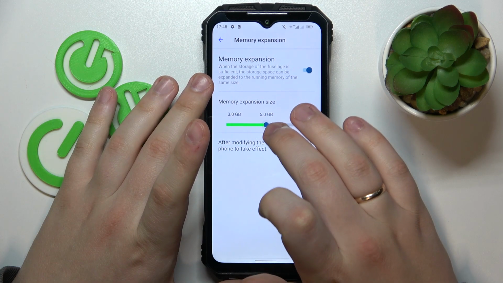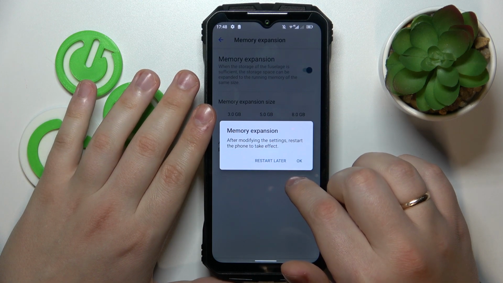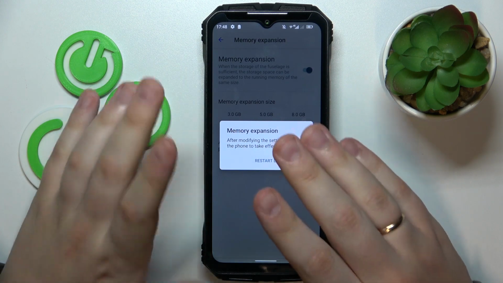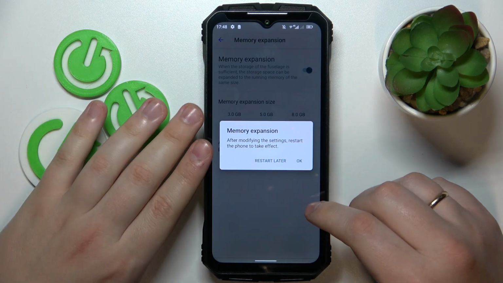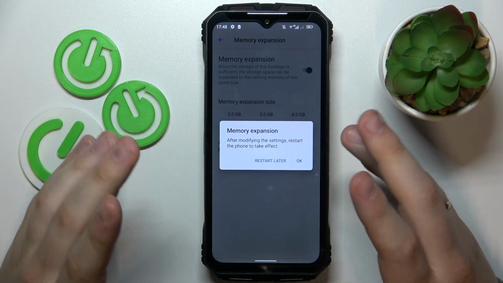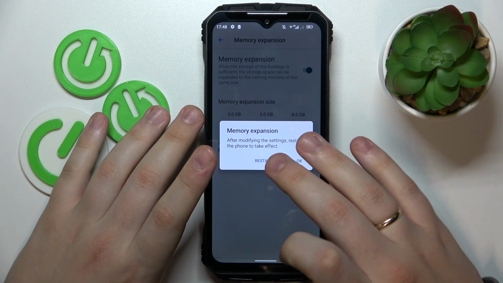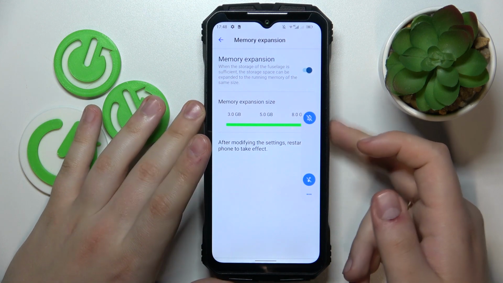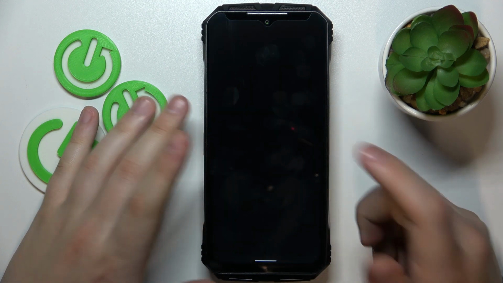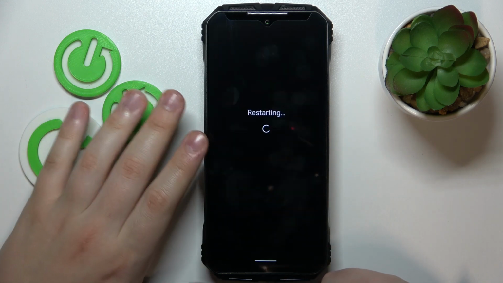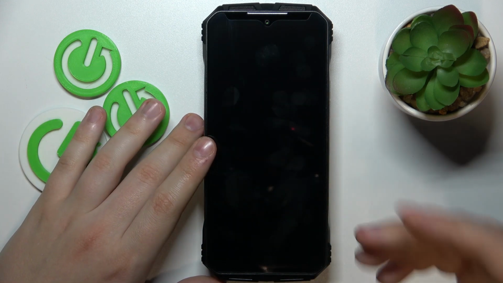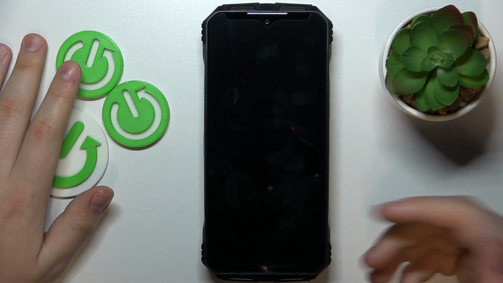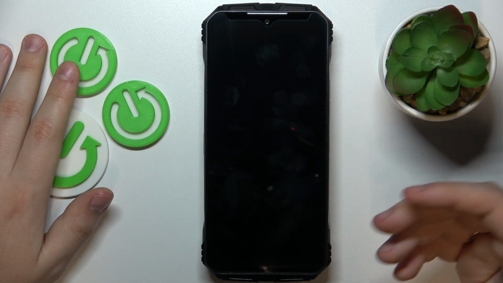Then you can modify the amount of RAM you would like to get additionally. So I'll go for the maximum amount of 8 GB. And then in order for those changes to be properly applied, you gotta restart or reboot your device. And then after it gets restarted, the RAM expansion feature will take effect, and you will get the respective amount of additional random access memory.